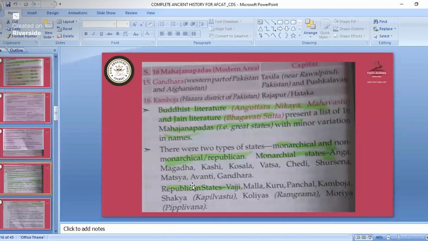Just remember the republican states; all others are monarchical. In republican, just remember Vajji, Malla, Kuru, Panchala and Kamboja. Don't remember Shakya, Koliya, Maurya. Others were all monarchical Mahajanapadas.